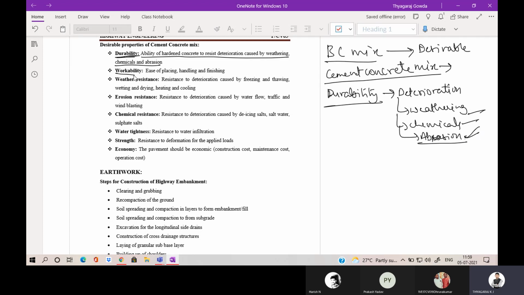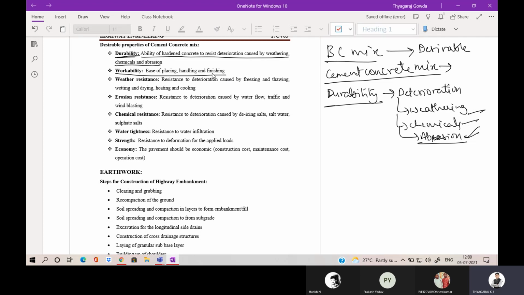Then next one is workability. As we all know, we can say that the cement concrete is workable when it is easily placed, easily mixed, easily transported, and easily compacted.